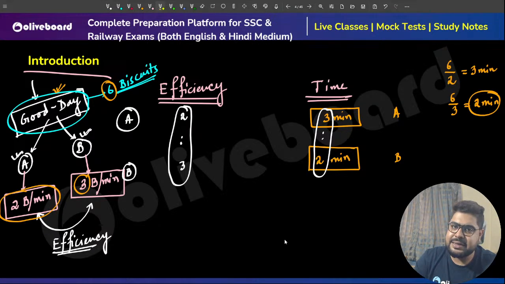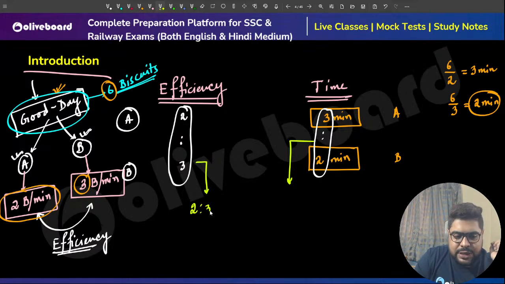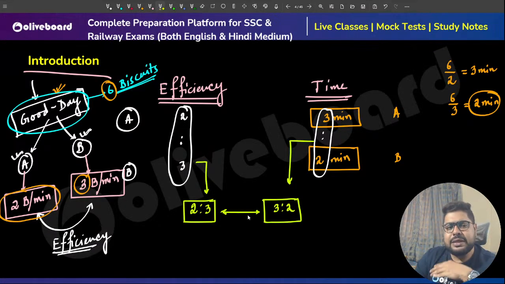Please understand this. What is happening? Whatever is the ratio of efficiency, the exact opposite or inverse will be the ratio of time. Again, if the ratio of efficiency is 2:3, then the time ratio will be 3:2. Why? Because if you apply some common sense, the better you do the work, the less time you take.